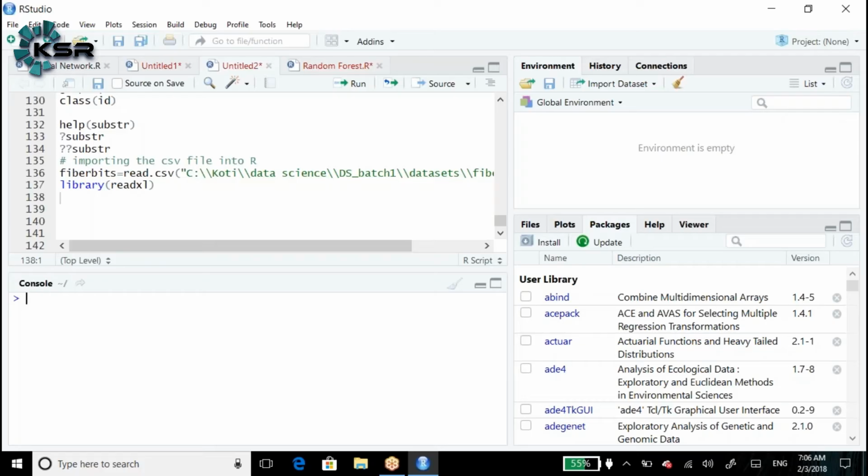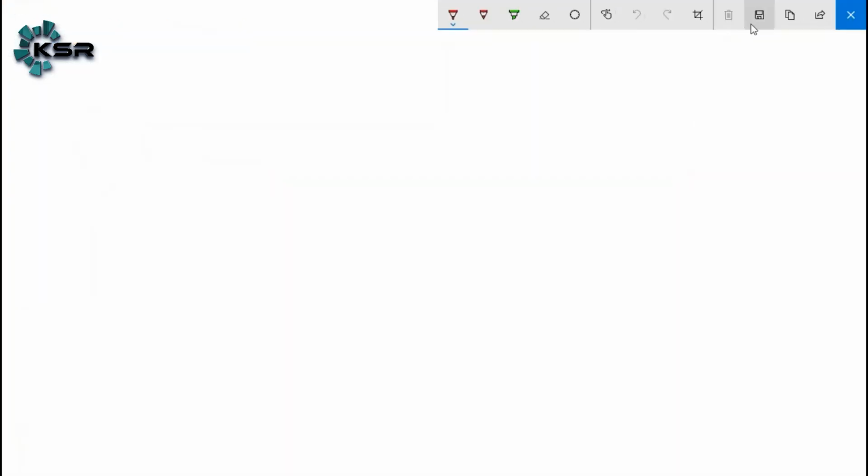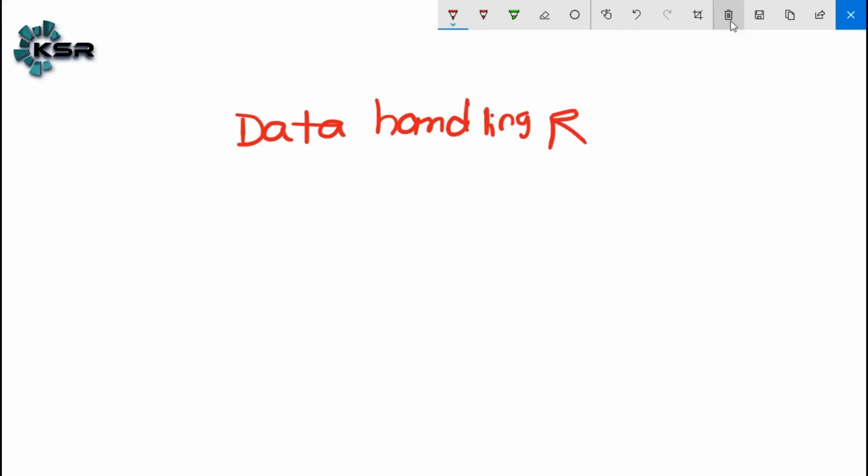Good morning all. Today we are going to discuss data handling in R. Data handling in R. So, as per the definition, data science is an art of making decisions by using the